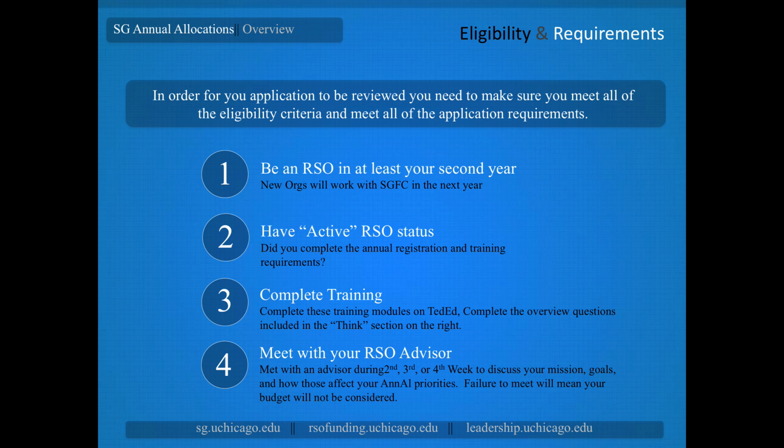Depending on your organization's classification, you may be assigned to meet with a peer advisor, your regularly assigned advisor, or one of our other advisors. Failure to complete the meeting requirement will mean that your budget is not considered for ANL.